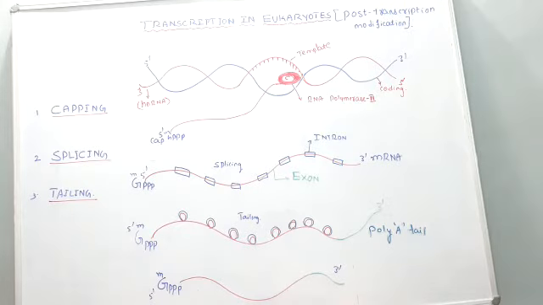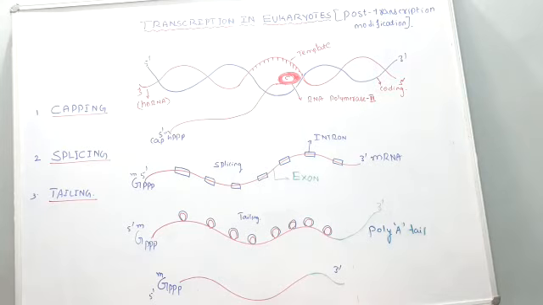Since we know that heterogeneous nuclear RNA is the precursor of the mRNA, the same steps are followed here. RNA polymerase is going to attach on the promoter site and the transcription begins. It is the same as that of prokaryotes. But only in case of eukaryotes, some additional post modification is going to take place to become functional messenger RNA. Functional means final messenger RNA. Later on it is going to take part in the translation.